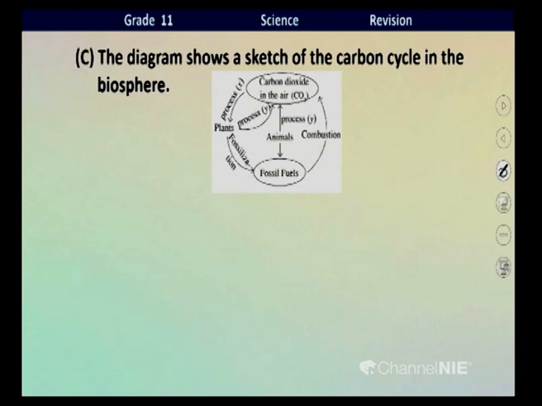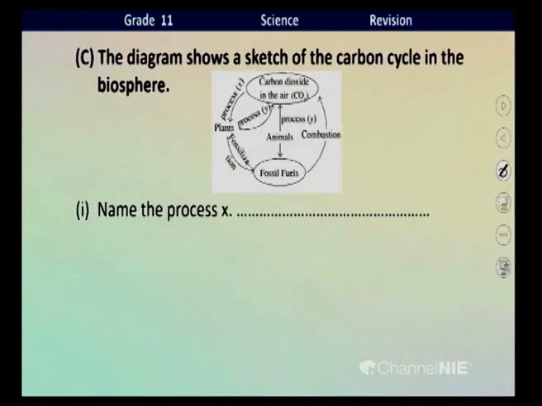But there are many ways of releasing carbon dioxide to the atmosphere: the respiration of organisms, both plants and animals, the combustion of fossil fuels in thermal power stations, and the burning of garbage. Anyway, the carbon cycle represents how the element carbon moves through each component of an ecosystem. We will go to the questions based on this, children, right?